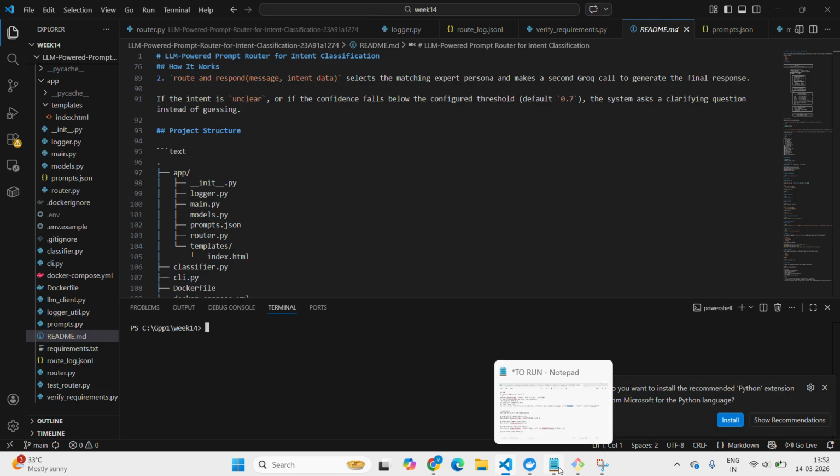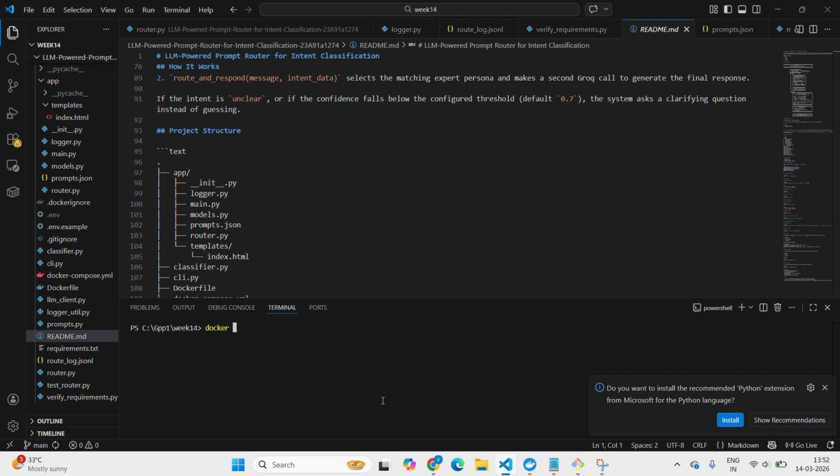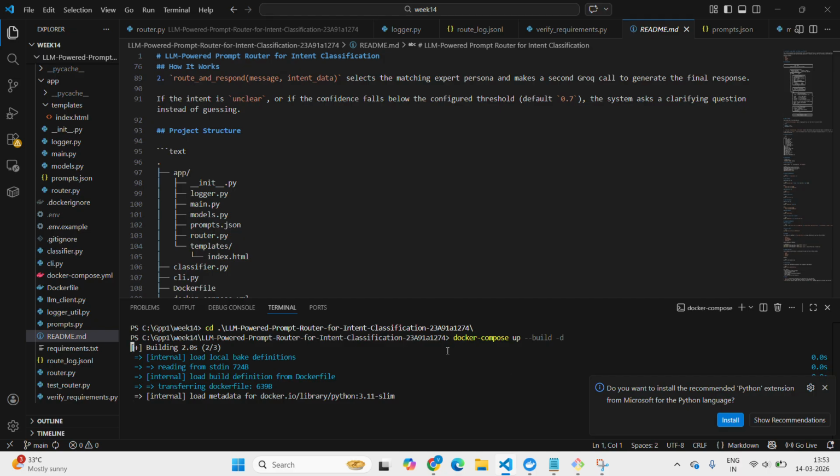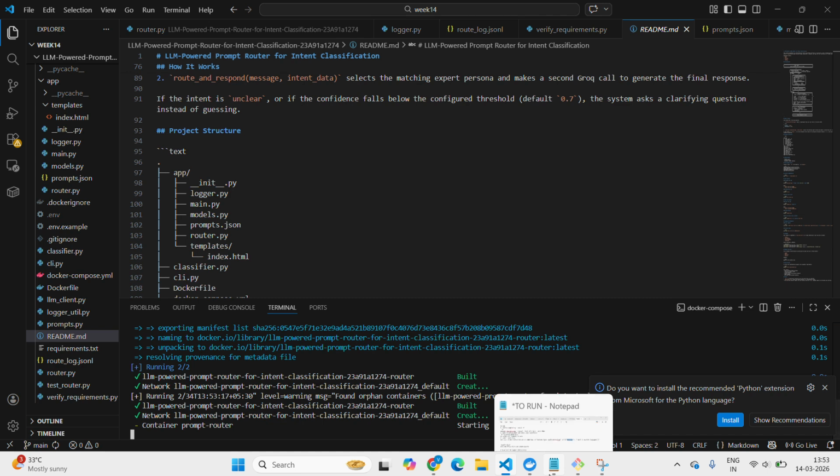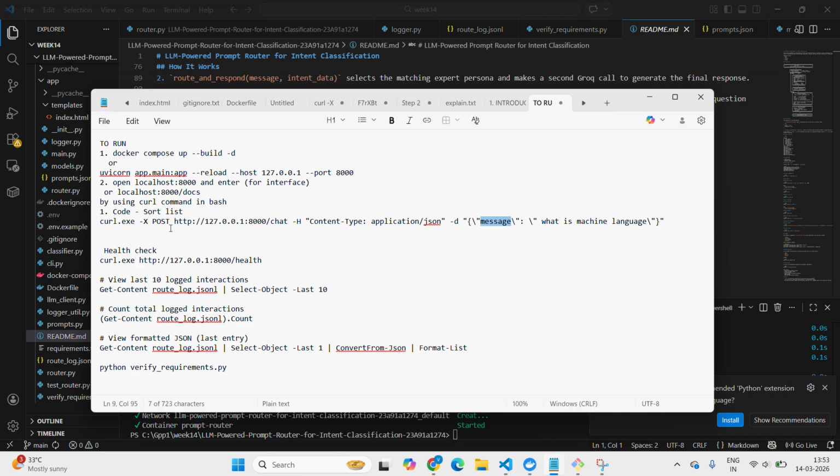Firstly, here Docker is building now. Even without Docker, we can also use uvicorn app.main:app --reload --host for local running using Python.